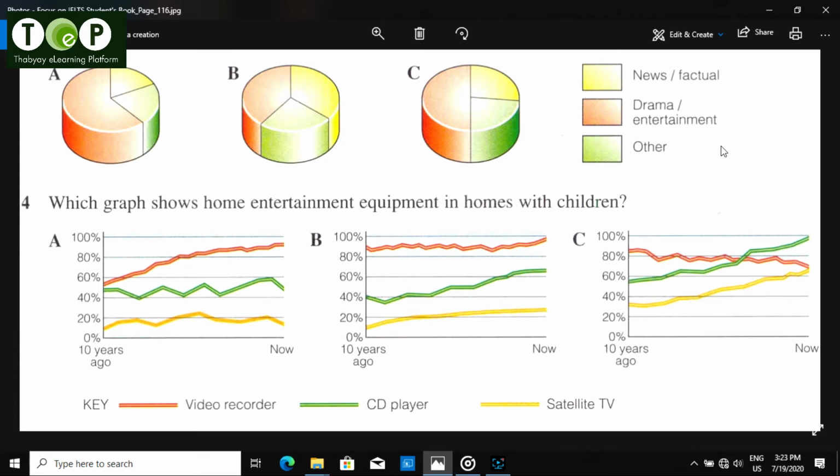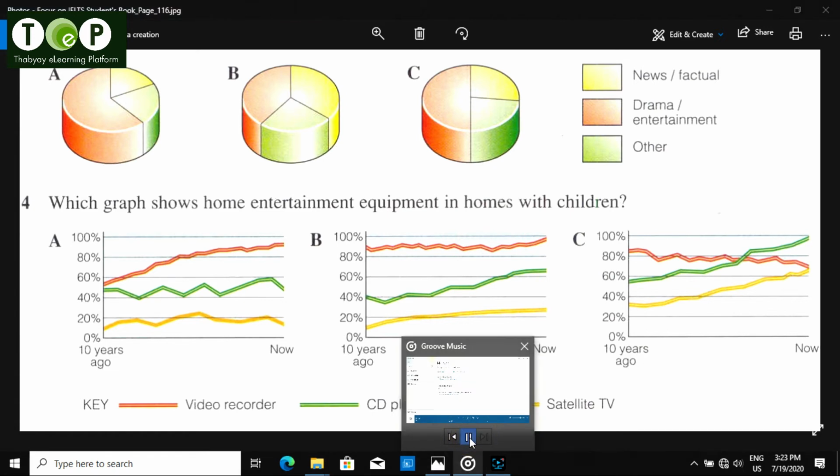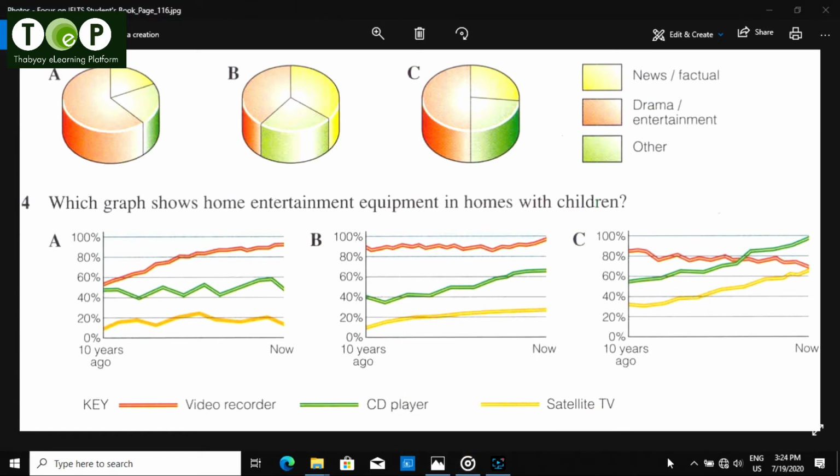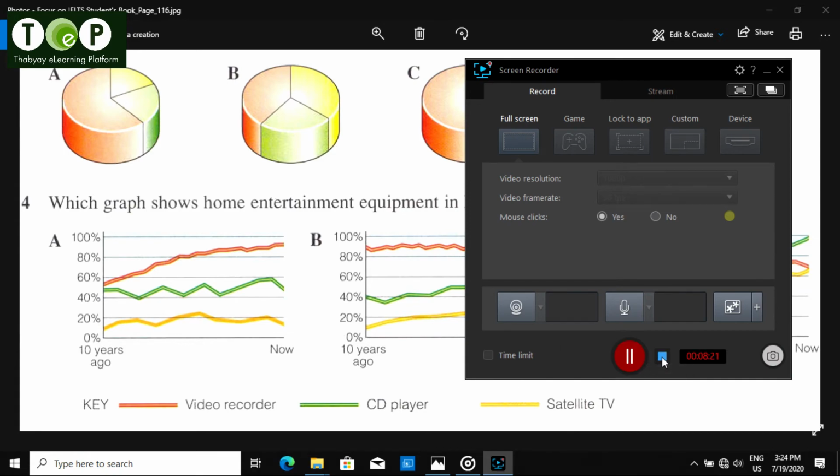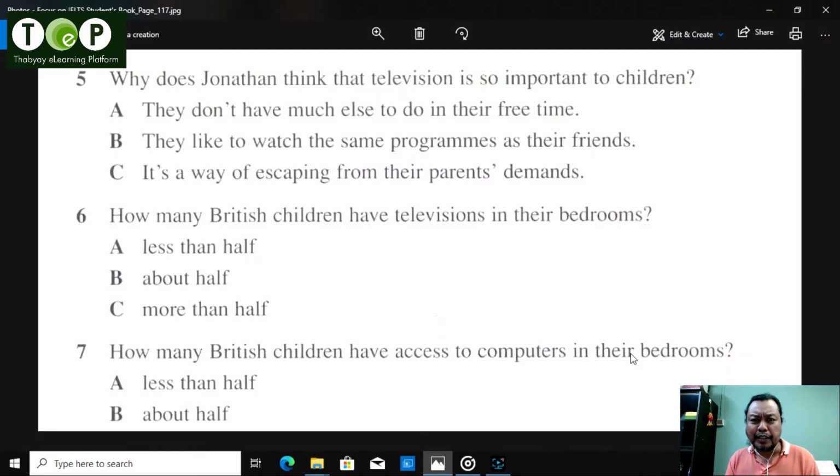In the second part of the discussion, they discuss children's use of the media in more detail. Look at questions 5 to 10 first. Okay, so let's move on to page 116, the next page. Okay, focus on IELTS textbook, page number 116, couch potato, question number 5 to 10.